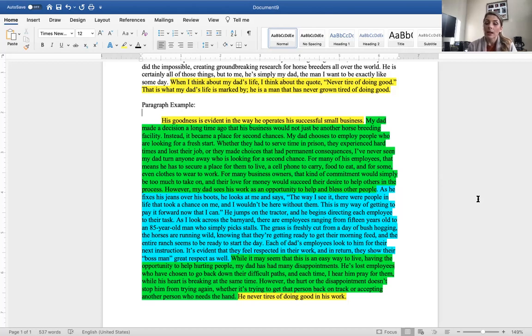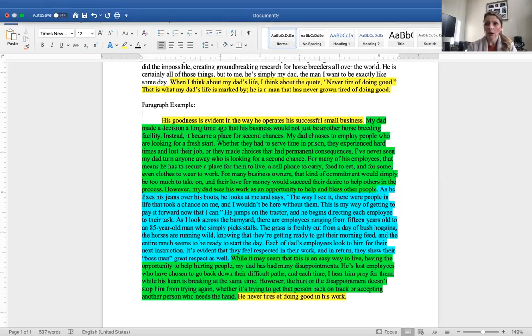While it may seem this is an easy way to live, having the opportunity to help hurting people, my dad has had many disappointments. He's lost employees who have chosen to go back down their difficult paths, and each time I hear him pray for them while his heart is breaking at the same time. However, the hurt or the disappointment doesn't stop him from trying again, whether it's trying to get that person back on track or accepting another person who needs the hand. He never tires of doing good in his work.